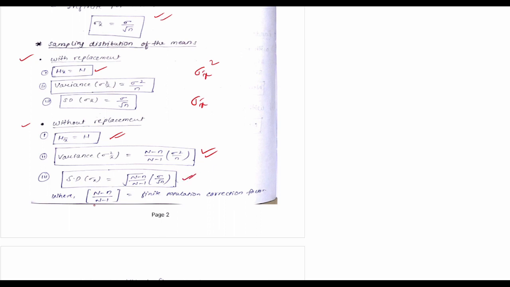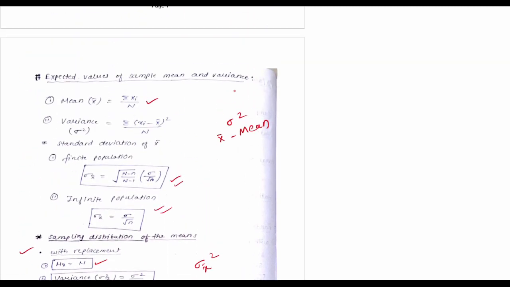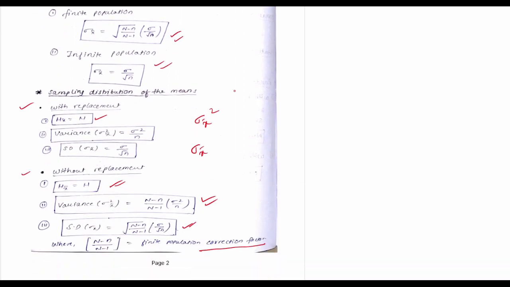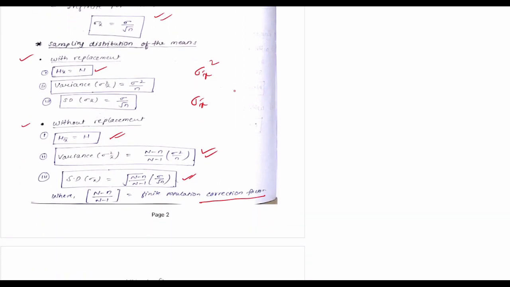And see here, N minus n by N minus 1 is the finite population correction factor. Now see the formula once again. If you know the formula, you can easily solve the problem. You can pause the video and note down the formula.